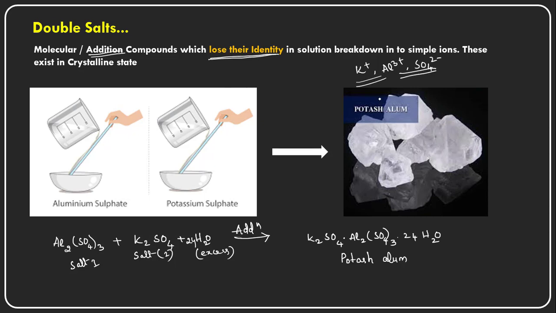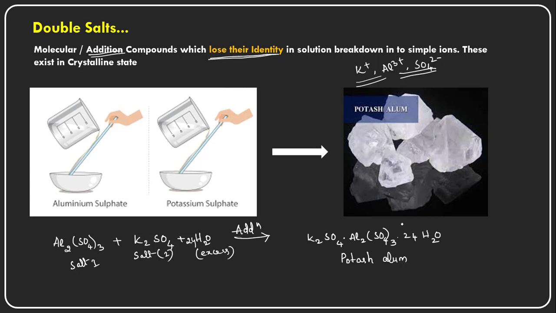So the constituent particles can be found, and they break down into simple ions. But when you test the potash alum in crystalline form, they have lost their identity. It cannot act as potassium or sulfate. It has completely become a new salt with new properties.